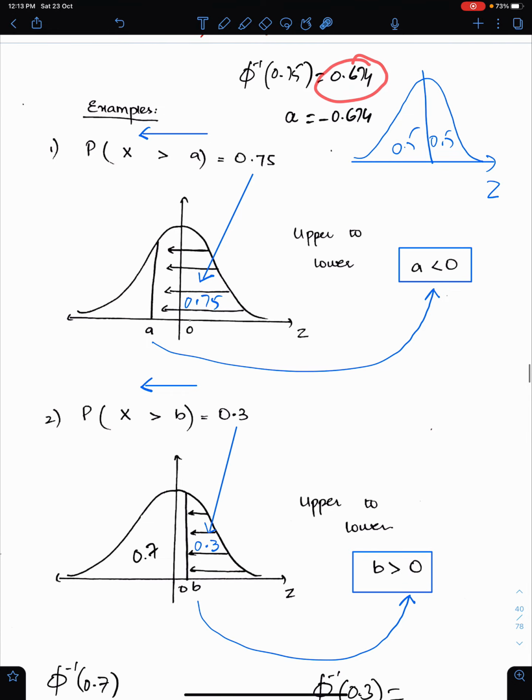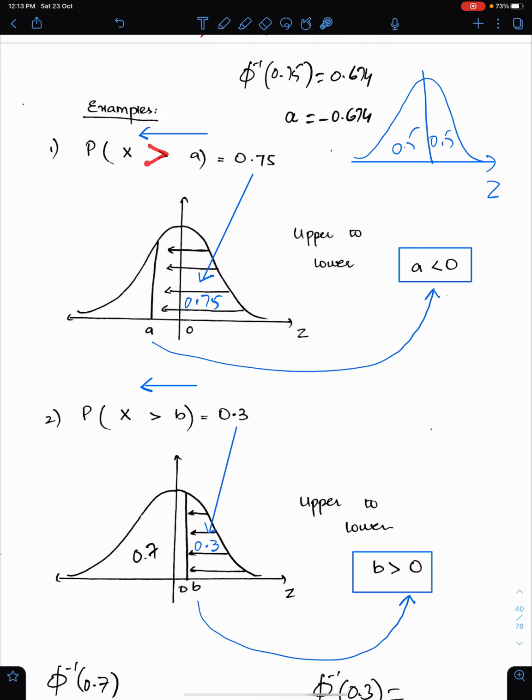You all know how to find phi inverse through the table and through the latest version of the calculator, the new calculator. I explain these things in detail in my normal distribution lecture. So if you don't know these things, you can watch those lectures from the playlist of normal distribution. I'm just explaining how to get the position of this A, and how to know whether A is positive or negative.